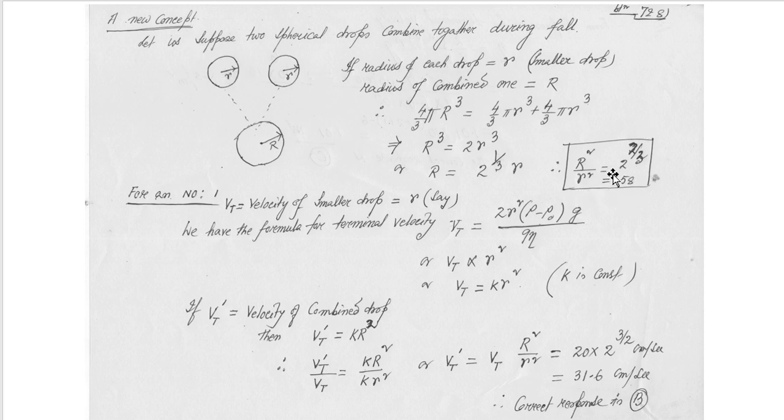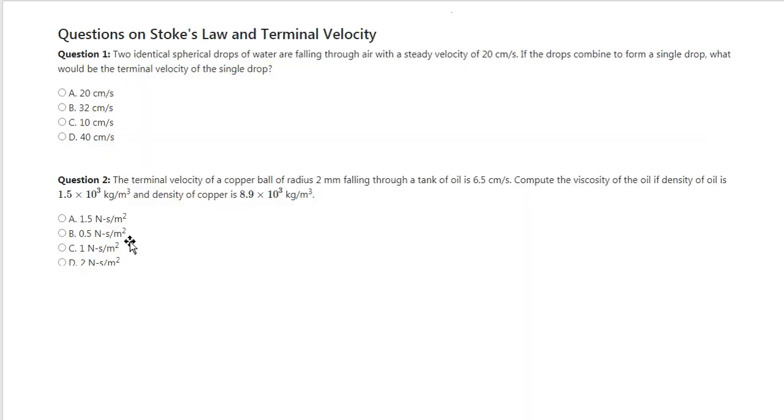You have to remember this: 2 to the power 2 by 3 is equal to 1.58. Okay, you can check it. Now, we are going to the problem again. Two identical spherical drops of water are falling through air with steady velocity of 20 cm per second. If the drops combine to form a single drop, what would be the terminal velocity of the single drop?